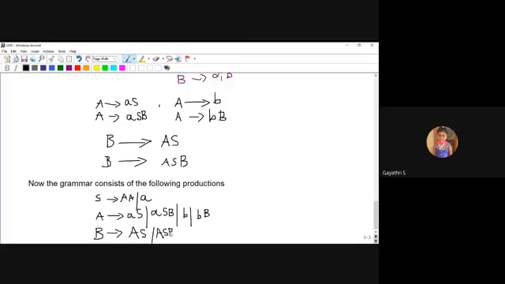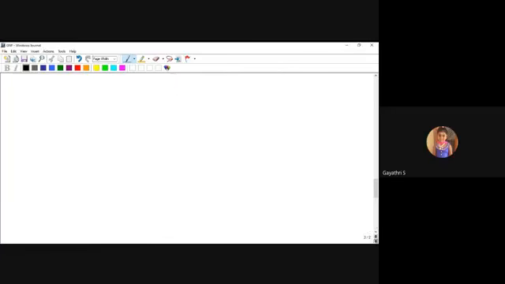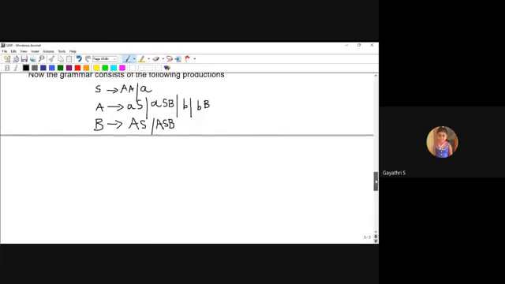Our problem is not yet over because only a few productions start with a terminal. The remaining productions start with a non-terminal. Okay. Again, Lemma 1. So apply Lemma 1 to the S production. So I will start here with the S production.